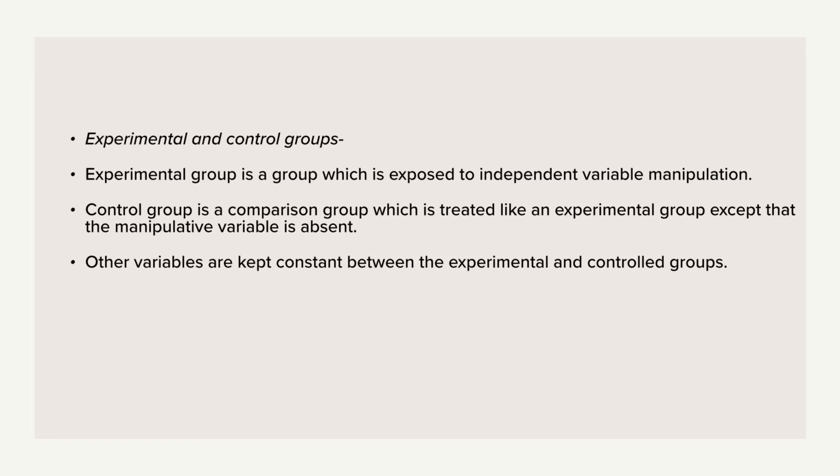And then counterbalancing is also a technique to minimize the effect of these extraneous variables. Okay, so suppose there are two tasks to be given in an experiment. Rather than giving the two tasks in the same sequence, the experimenter may interchange the order of the tasks. Thus, half of the group may receive the tasks in order of A and B, while the other half in order of B and A, or the same individual may be given the tasks in A, B, B, A order.